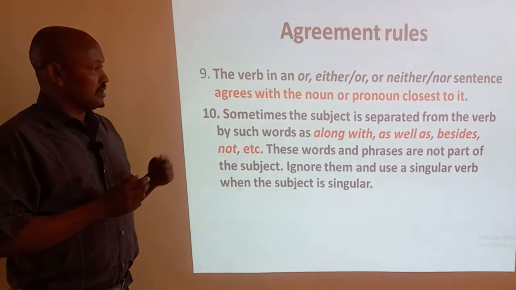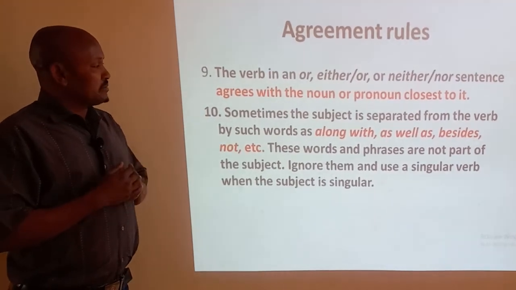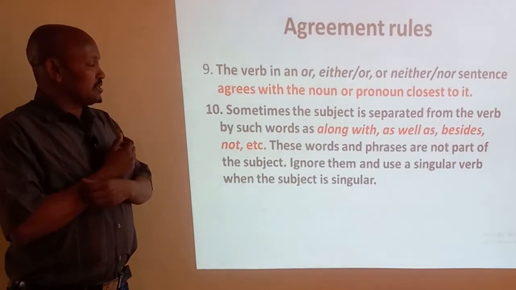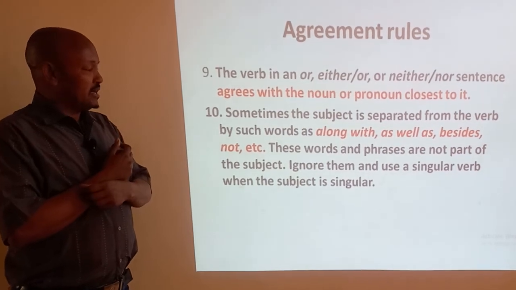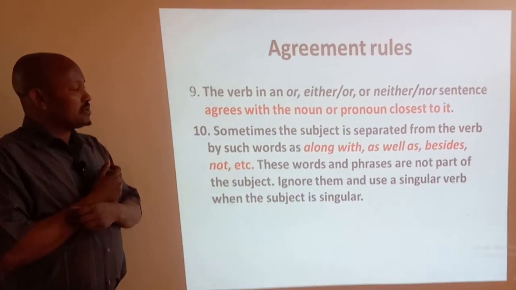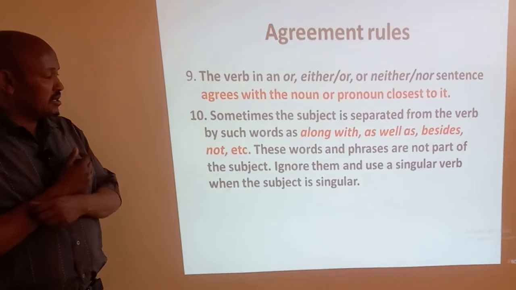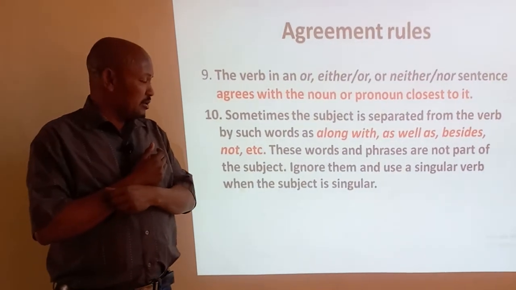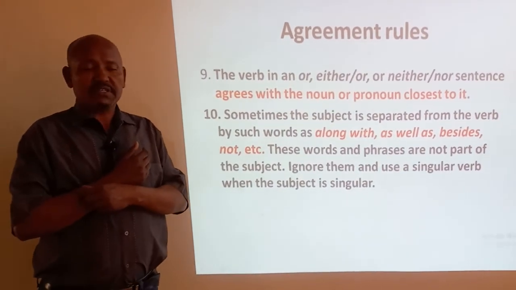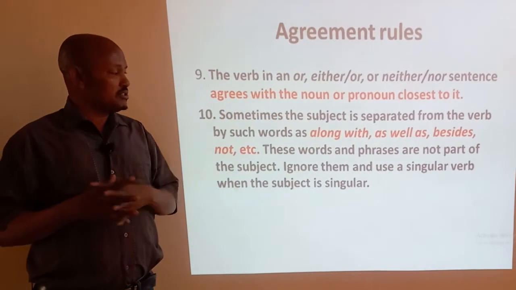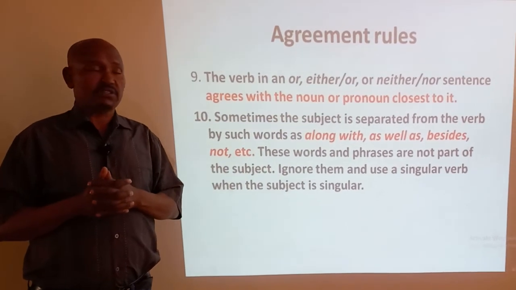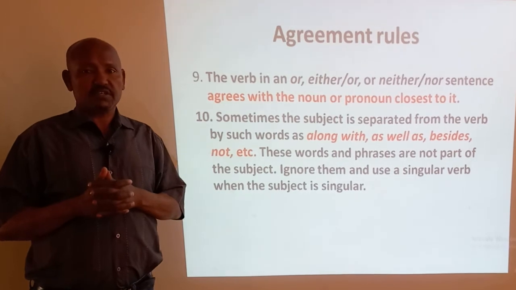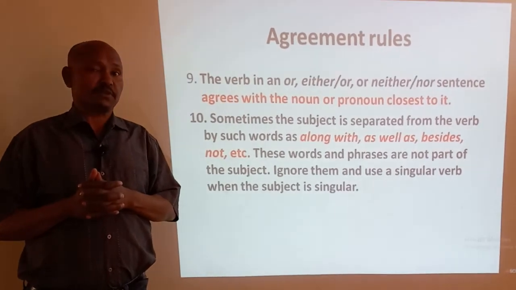Sometimes the subject is separated from the verb by words such as along with, as well as, besides, and these words and phrases are not part of the subject. Ignore them and use a singular verb when the subject is singular. If a sentence joins nouns with this kind of conjunction, most of the time a singular verb is preferable.